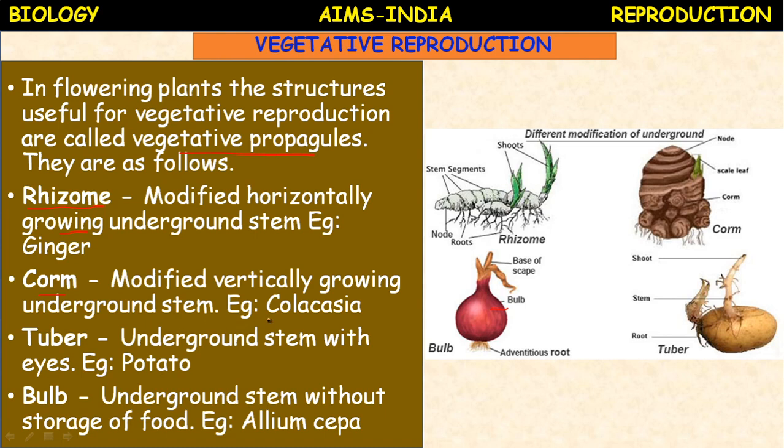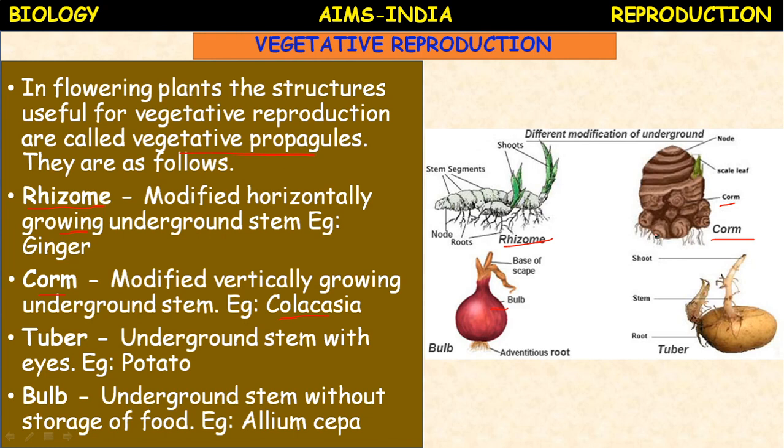For example, colocasia. You can see here, this is rhizome, corm is colocasia, where the scale leaves develop. So this is the stem which undergoes the modification and forms the corm.